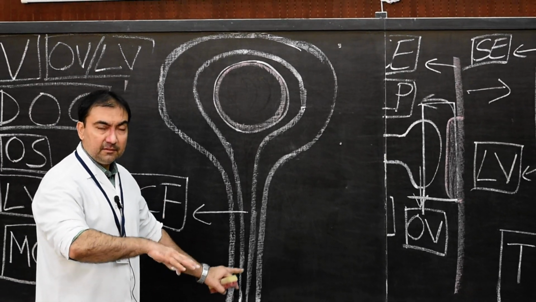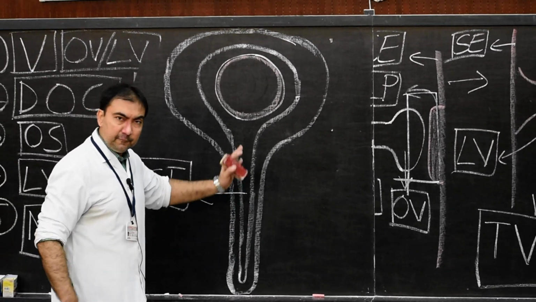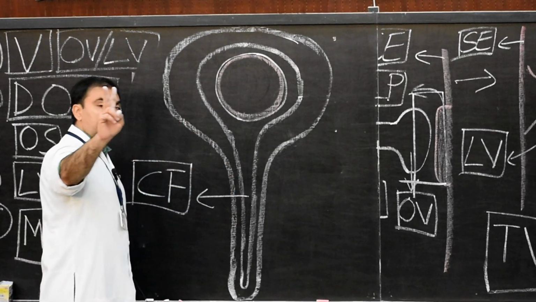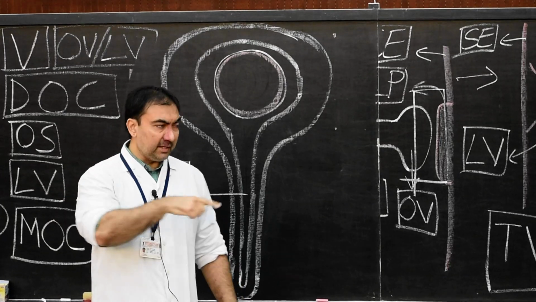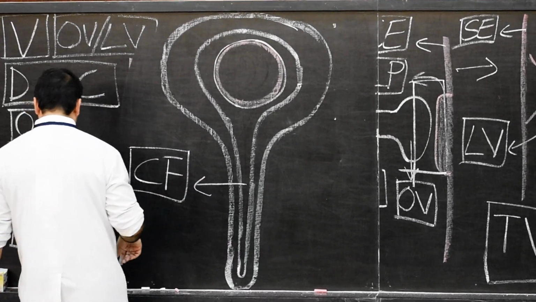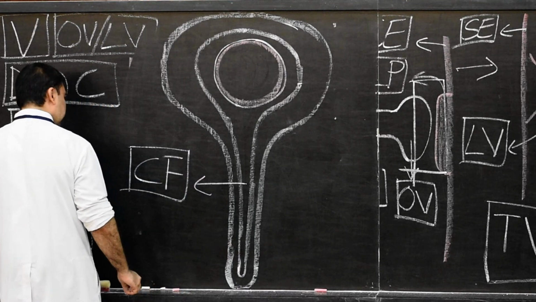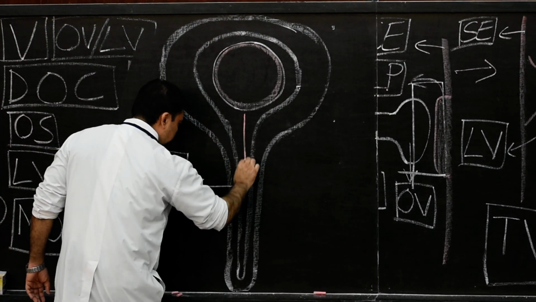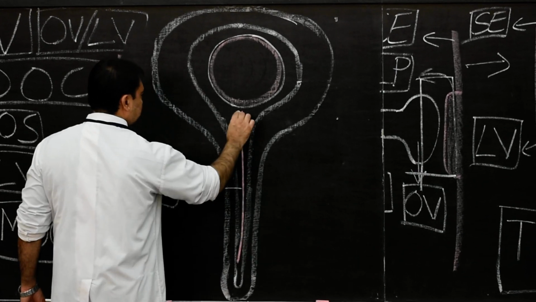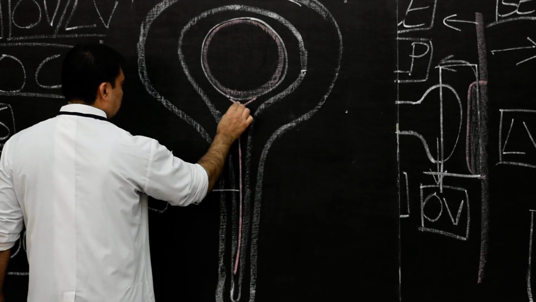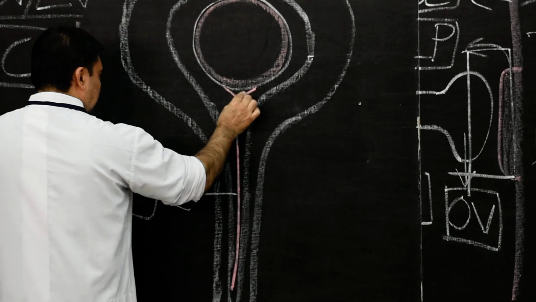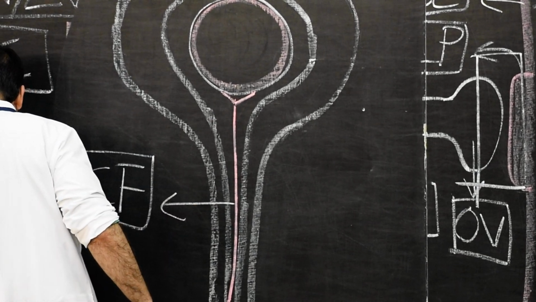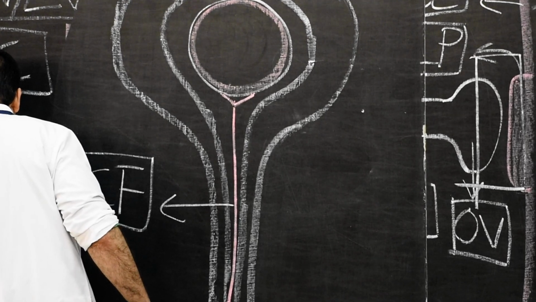At this stage, when the choroid fissure is extended inferiorly in the optic stalk, there will be passing of two structures inside. Number one, the first structure will be, I will take this pink color only, one artery. There will be passing of this artery, here I'll make these branches, and along with the artery, we will use blue color.